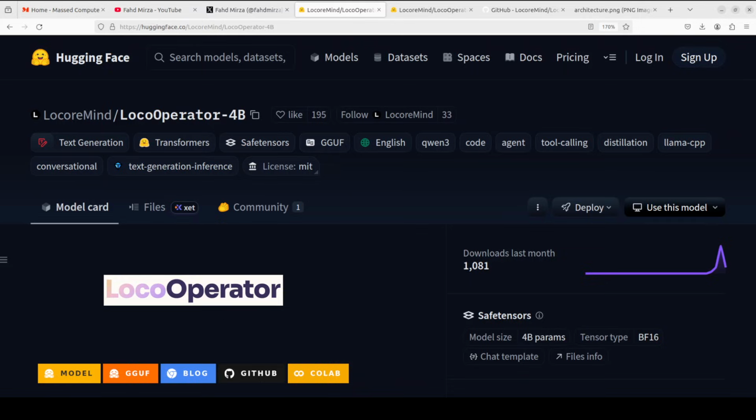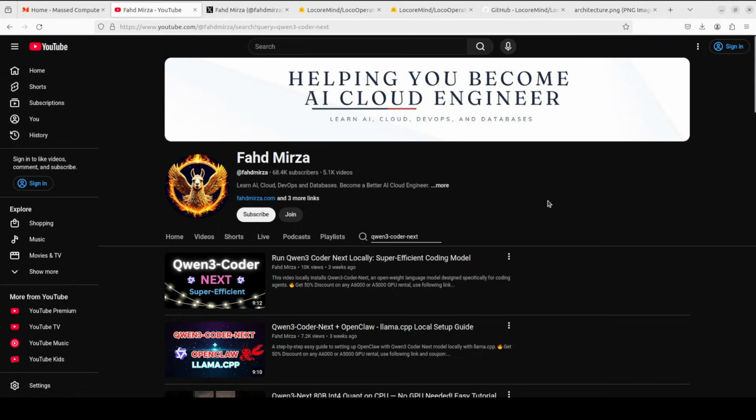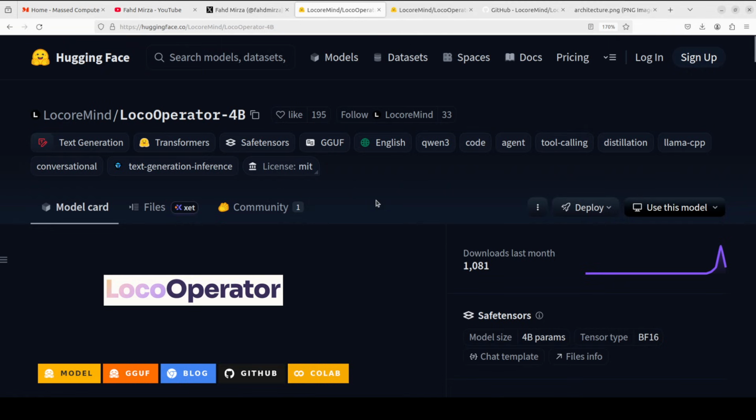So today I want to show you something pretty wild. A 4 billion parameter model just outperformed its own teacher on structured output. The teacher is Qwen 3 Coder Next, which we already covered on the channel 3 weeks ago, and that was quite a model in terms of coding. But this new model, Loco Operator 4 billion, has done something pretty wild, and that is the student.